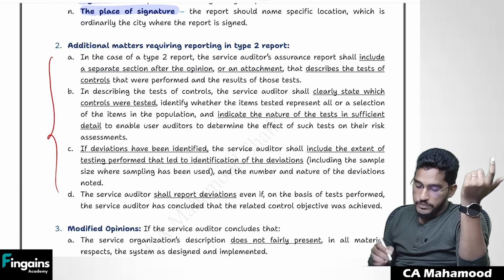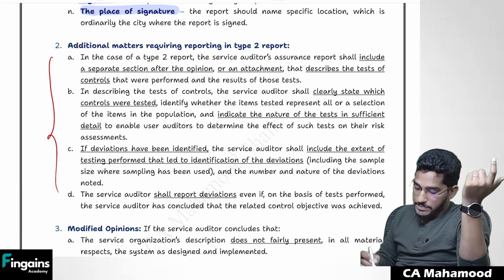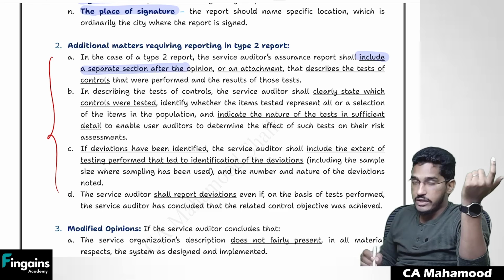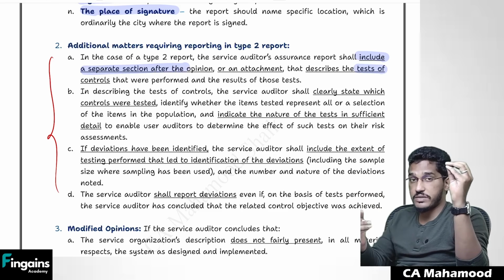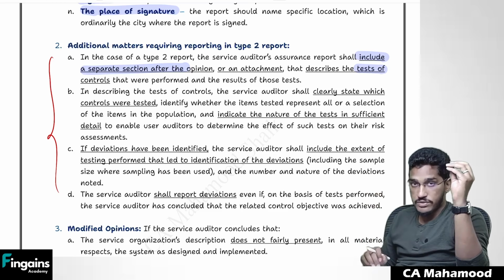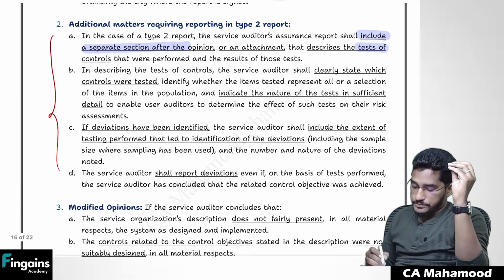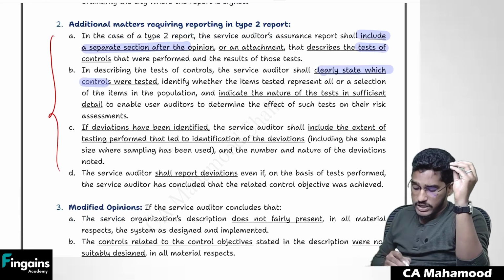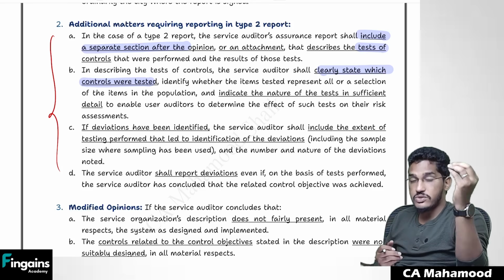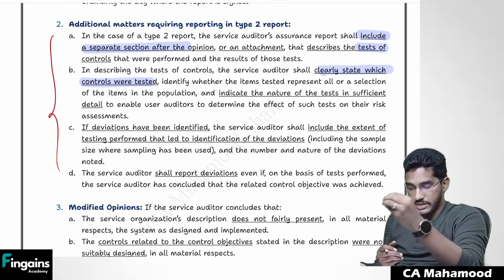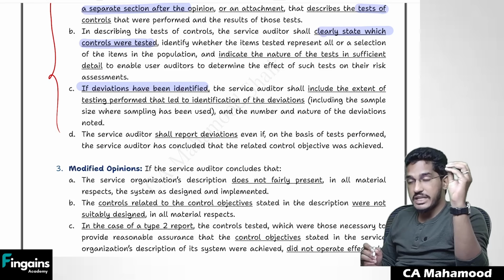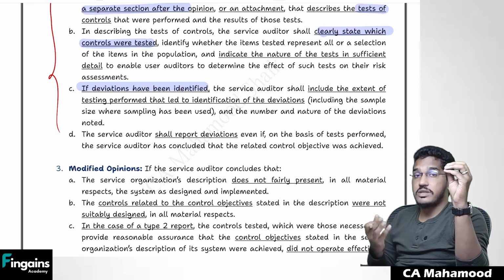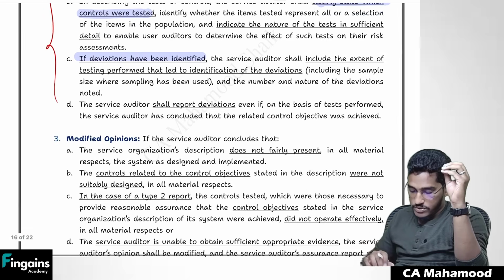If you are giving a type 2 report, you should include one separate section after the opinion, where you have to explain all your tests of controls, what kind of tests of controls you have performed to test the operating effectiveness of controls. But this is only in the case of type 2 report. Along with that, you should also clearly state which controls you have tested. If you have done it on a sampling basis, which controls you have tested, which controls you have not tested, that also you explain. And if you have identified any deviations in the controls, under what circumstances those deviations happened, that also you explain.